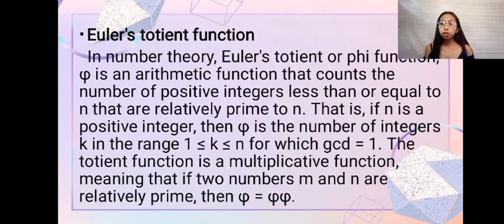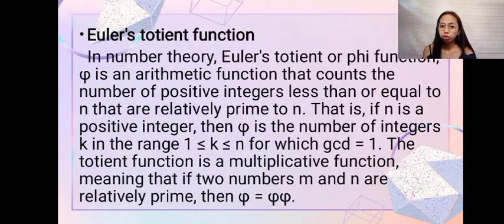Now, Euler's totient function in number theory is an arithmetic function that counts the number of positive integers less than or equal to n that are relatively prime to n. So, same lang no sa ating first definition. That is, if n is a positive integer, then phi(n) is the number of integers k in the range 1 less than or equal to k less than or equal to n for which the GCD(n, k) is equal to 1.